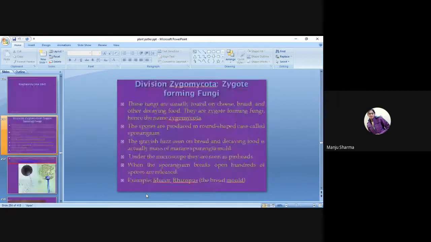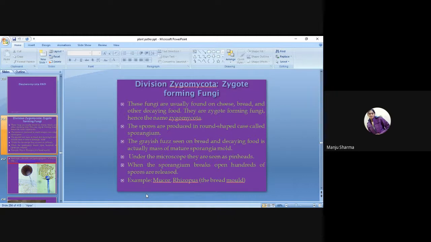Then the next one is the division Zygomycota, zygote forming fungi. These fungi are usually found on cheese, bread, and other decaying food. So they are zygote forming fungi, hence the name Zygomycota.